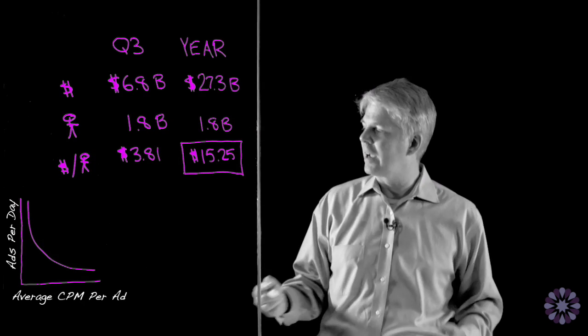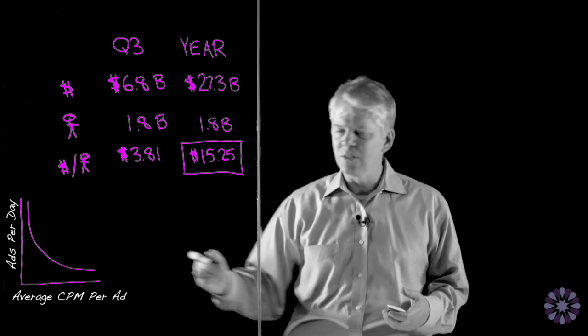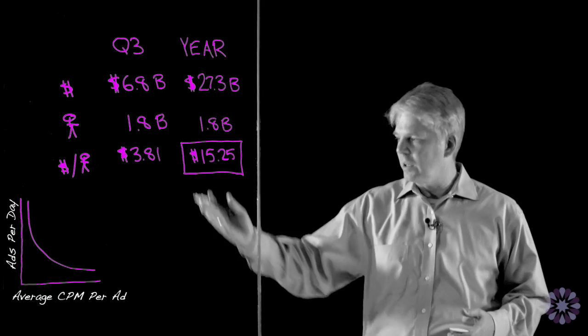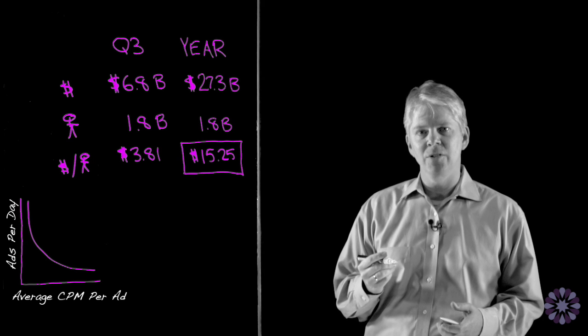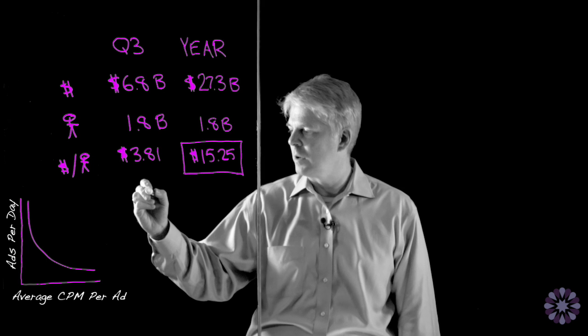So that's the shape of that curve, and we could calculate out to whatever level of detail what that would look like. But that's the shape of the demand curve that you're going to see on any kind of digital advertising. Again, as you're able to charge more, you need to deliver fewer units. It's not just limited to digital advertising.